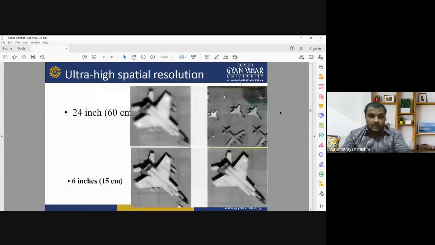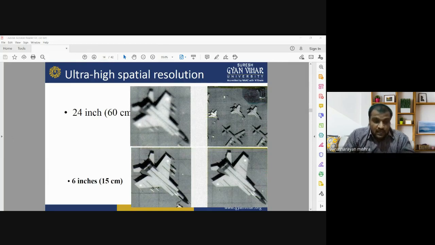Okay, so this is another example of the role of spatial resolution in identifying any kind of real world object. These images are ultra high spatial resolution images. Now you are observing images having 60 centimeter spatial resolution and 15 centimeter spatial resolution.